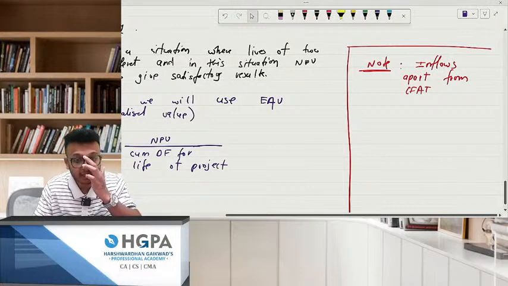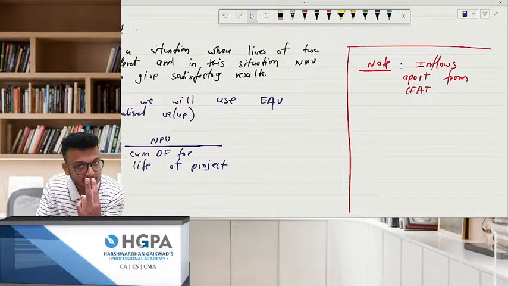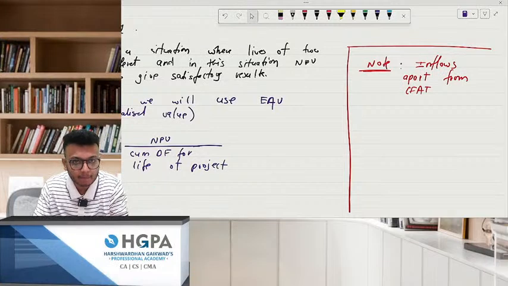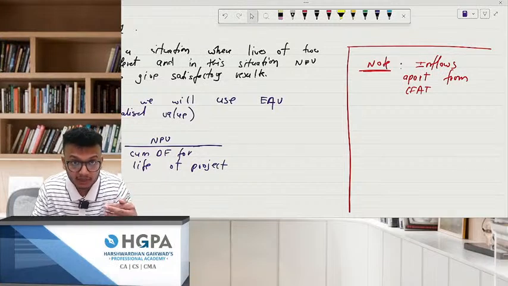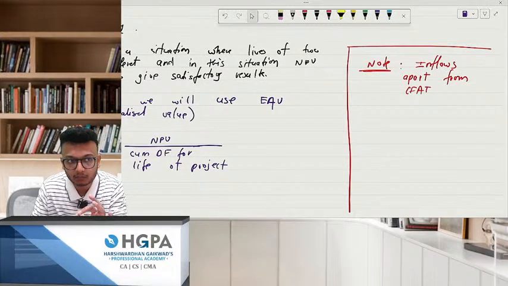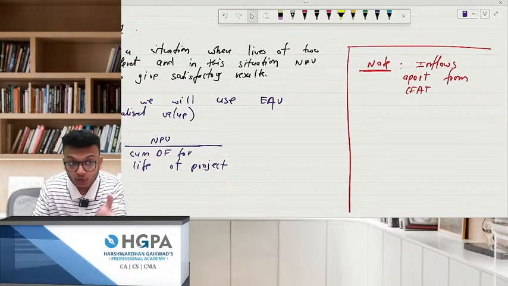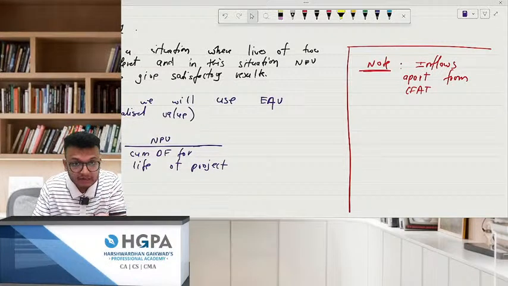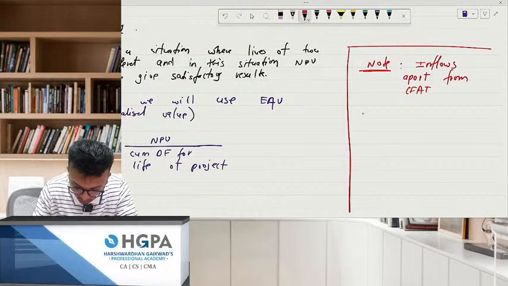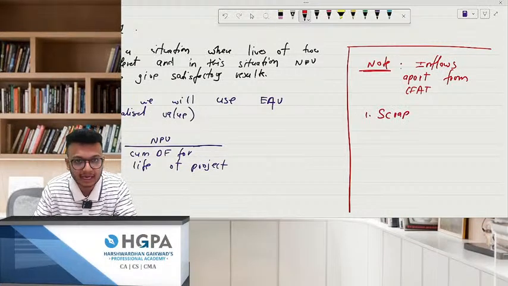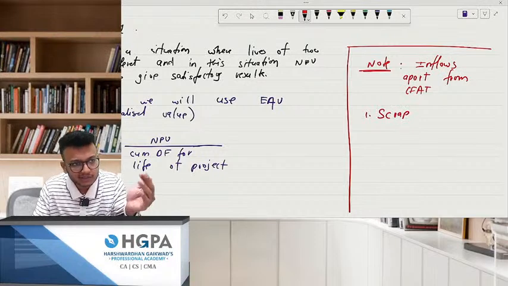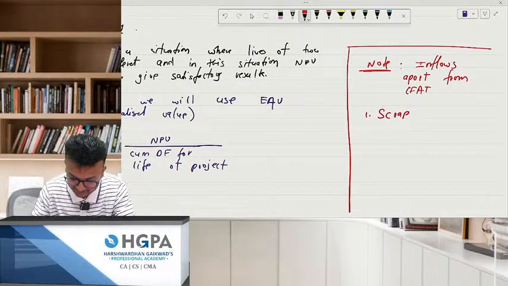So what is this? See, NPV is a mixture of two things which we have done, outflow and inflow. Whatever money is going to come in, I'm going to consider it as inflow. But the point is, it should not be only receiving money. So what comes apart from CFAT? One is your scrap. You sell it, you will get money. That's the inflow. Second,